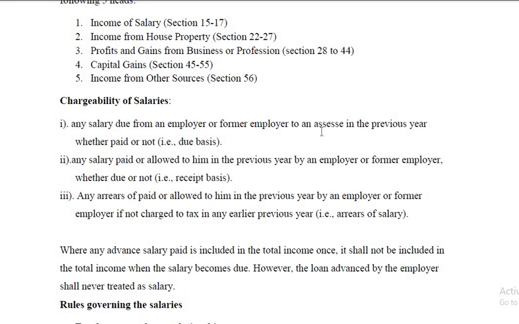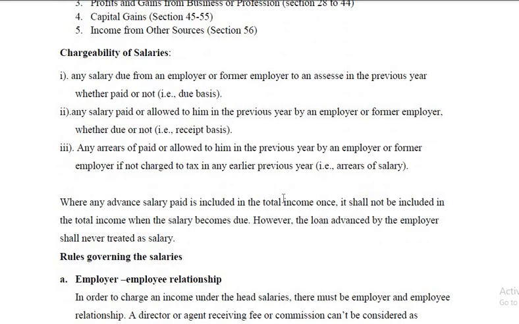The second one is on receipt basis. Any salary paid or allowed to him in the previous year by an employer or former employer, whether due or not. First one is on due basis, second one is on receipt basis. Third one is arrears of salary.